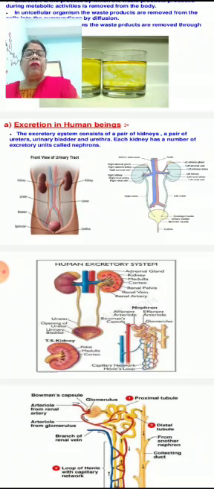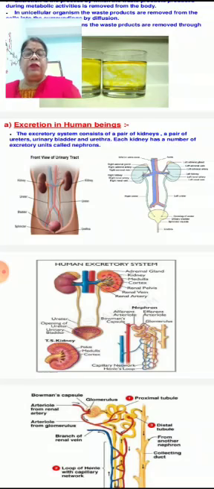One more thing I want to explain here: in our urinary bladder, before the urethra, we have one sphincter which controls the passage of urine through the urethra. That's why we don't have the urge of urination each and every time. So we have some control over it.